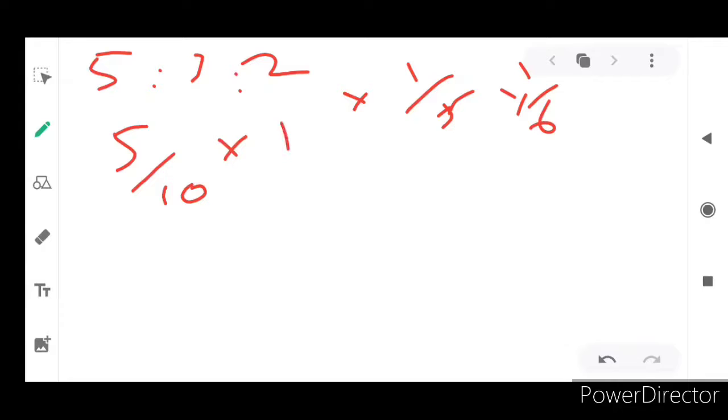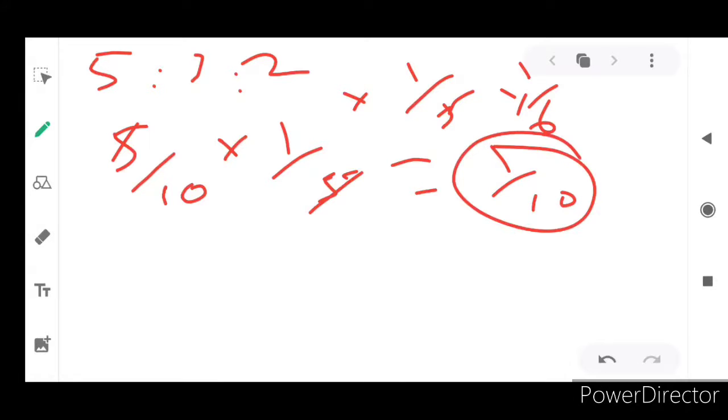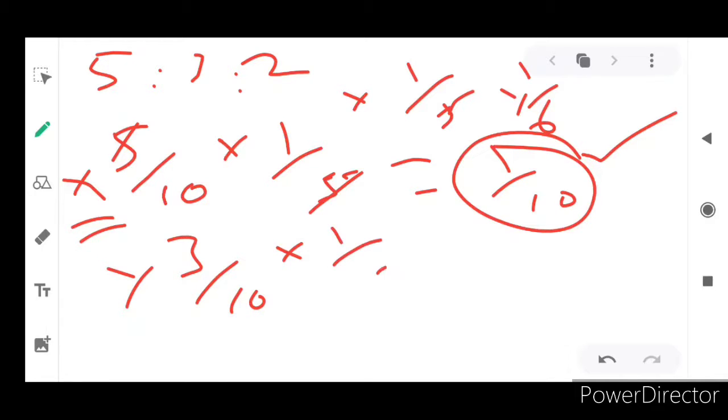From this, 1 by 5 has to go to z, so the 5 will be cancelled. So 1 by 10 of his share will be acquired by z. It is x's. And for y it is 3 by 10, and he wants 1 by 6 of his share.